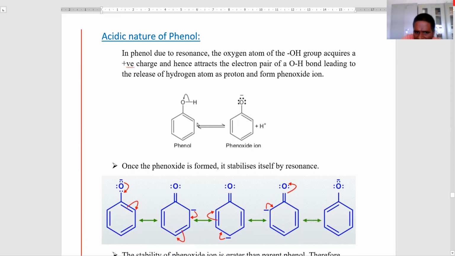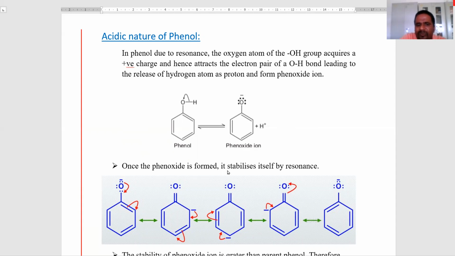ion. So in phenol, what happened due to the resonance? The oxygen atom gets electron deficiency. This electron deficiency is fulfilled as the oxygen-hydrogen sigma electrons shift toward the oxygen, so as to release the proton. It is the acidic nature. This phenoxide ion is formed.